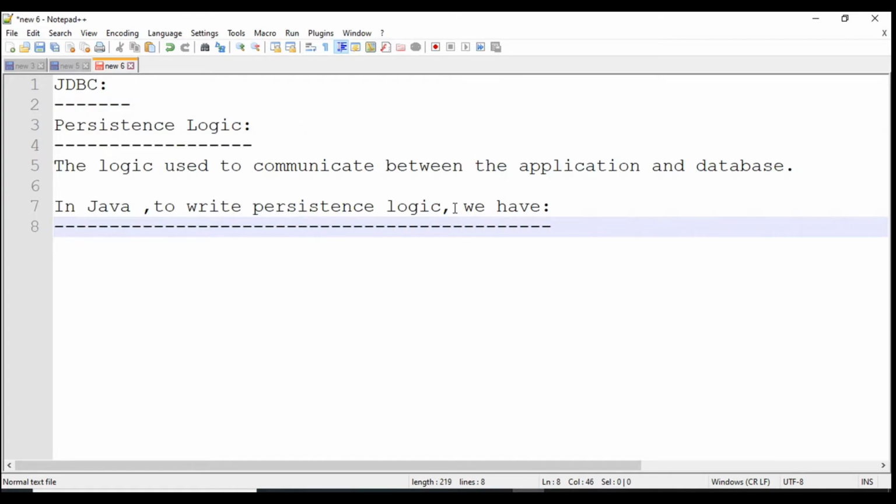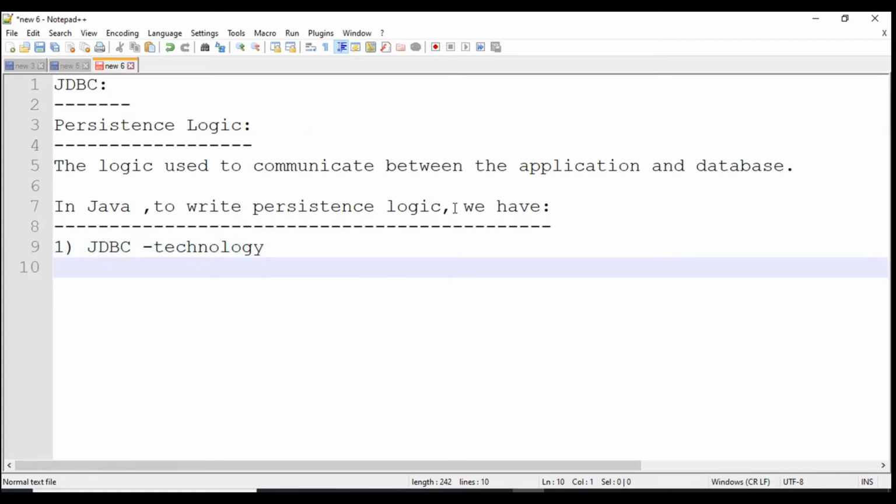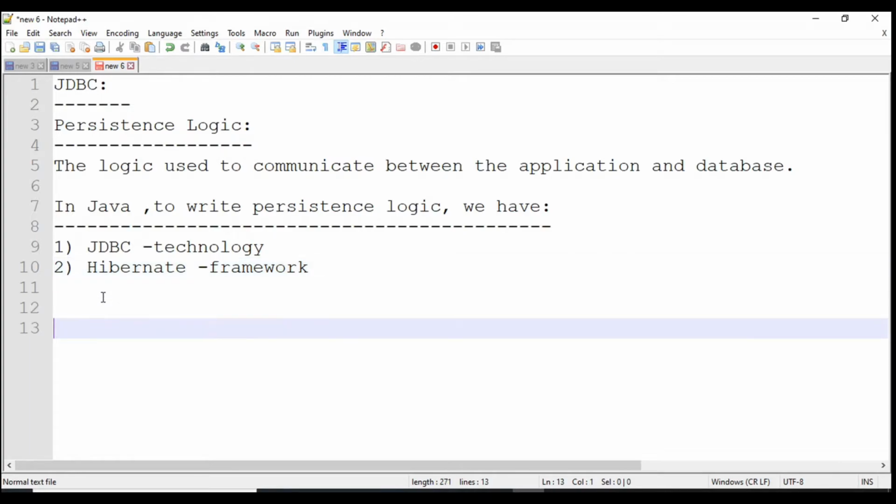In Java, if you want to write persistence logic, the first option is JDBC. JDBC is a technology. In this video we are going to see JDBC, and the second is Hibernate, but this is a framework. This Hibernate we will discuss later. So now we will discuss JDBC.